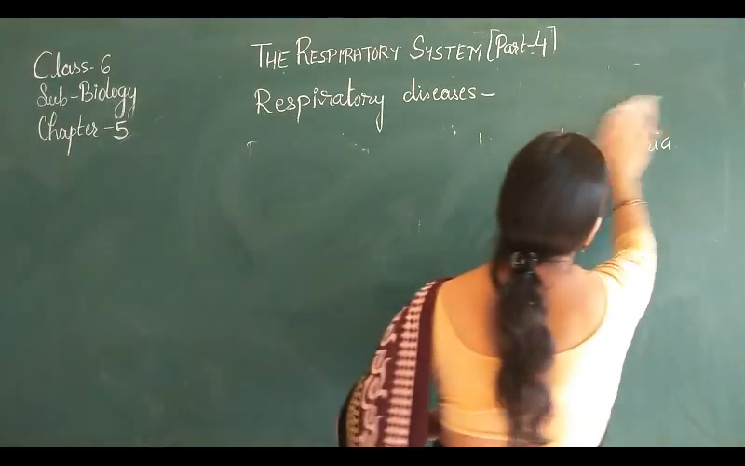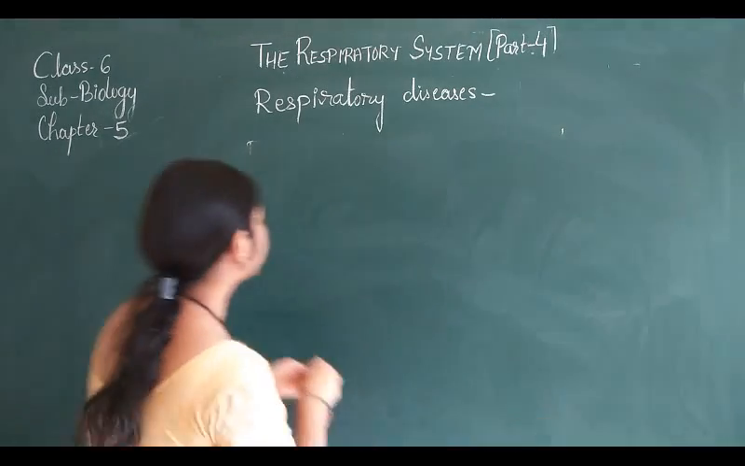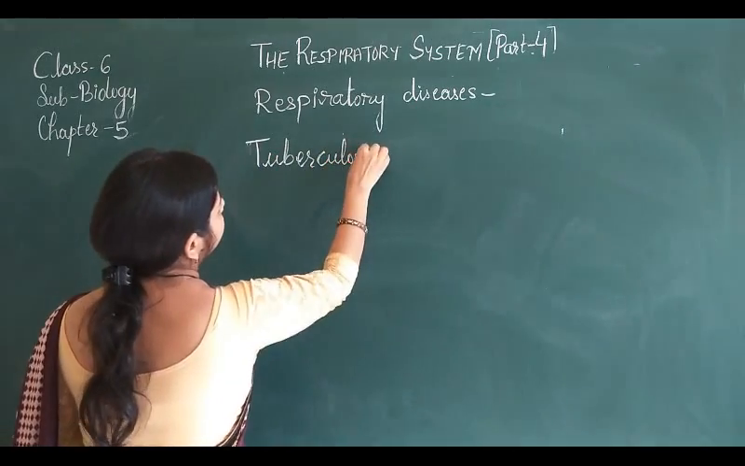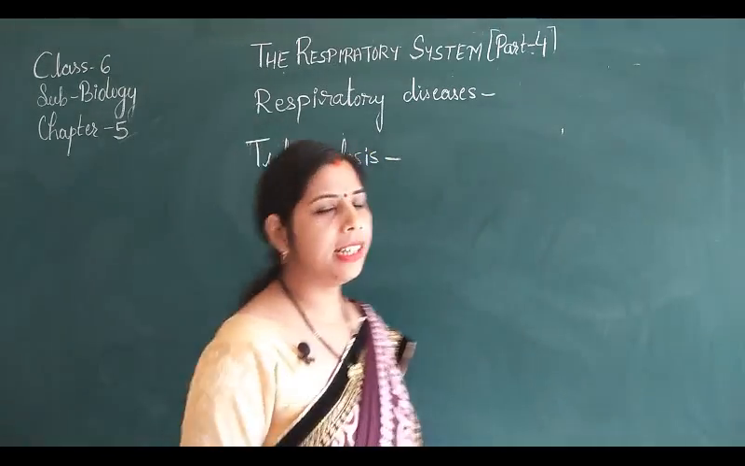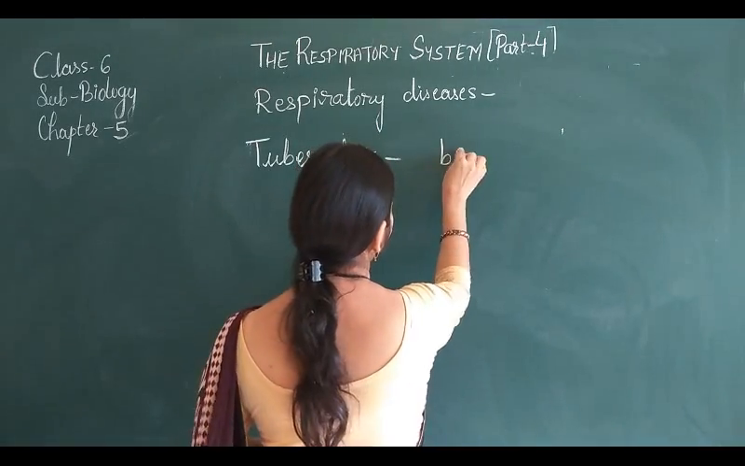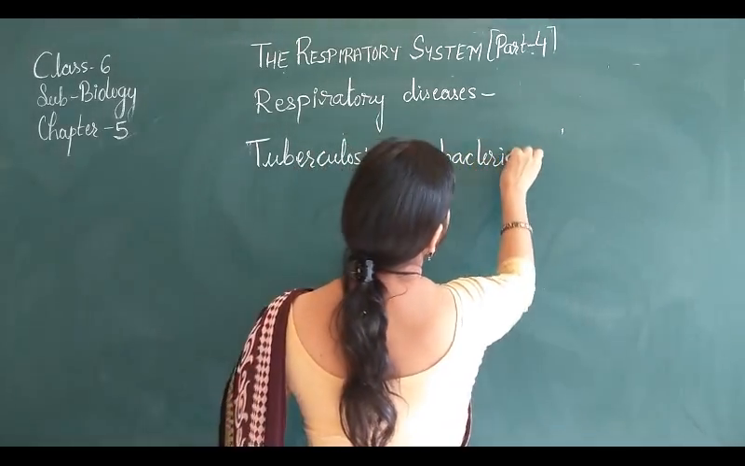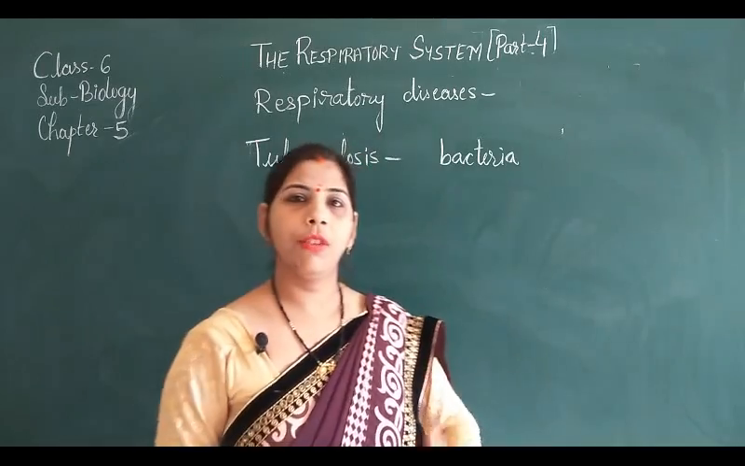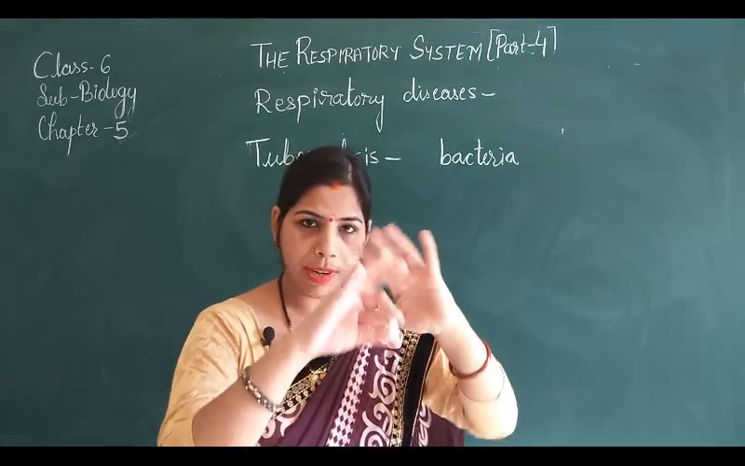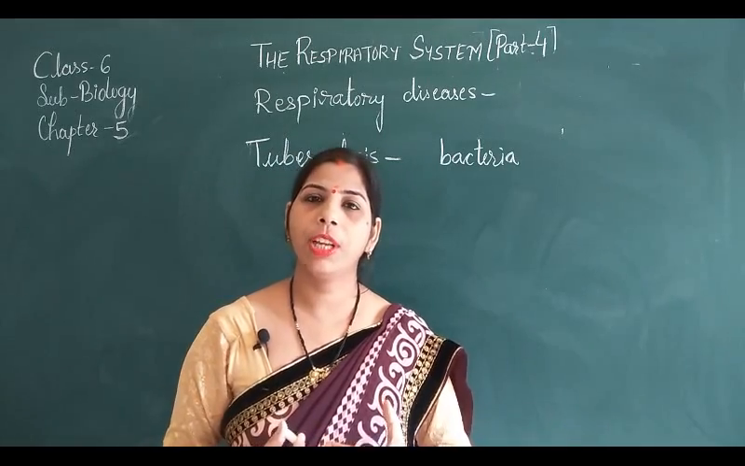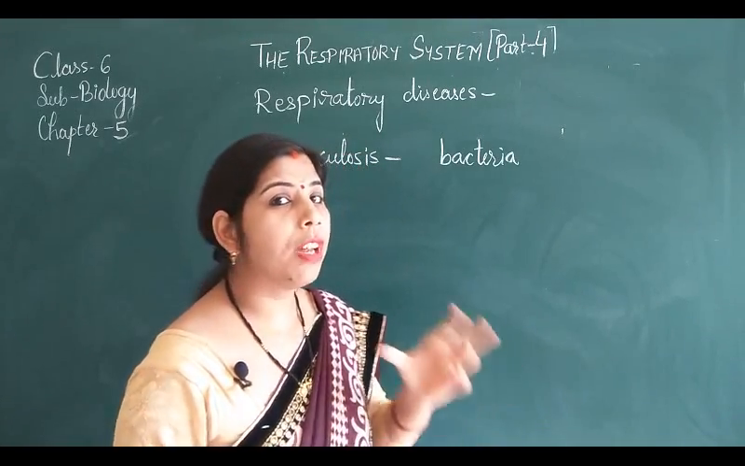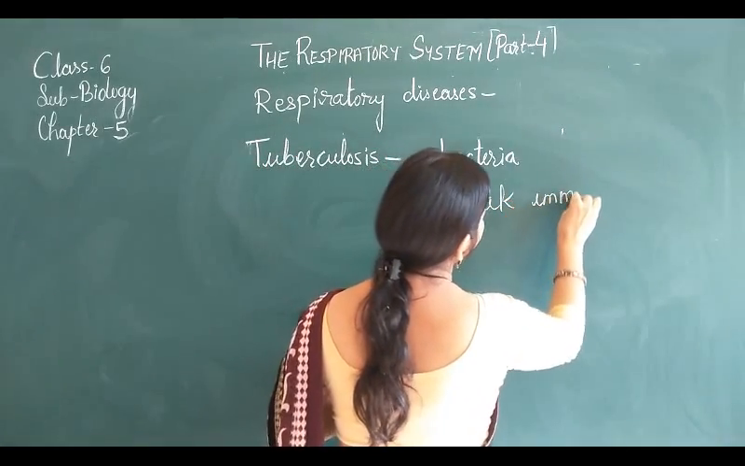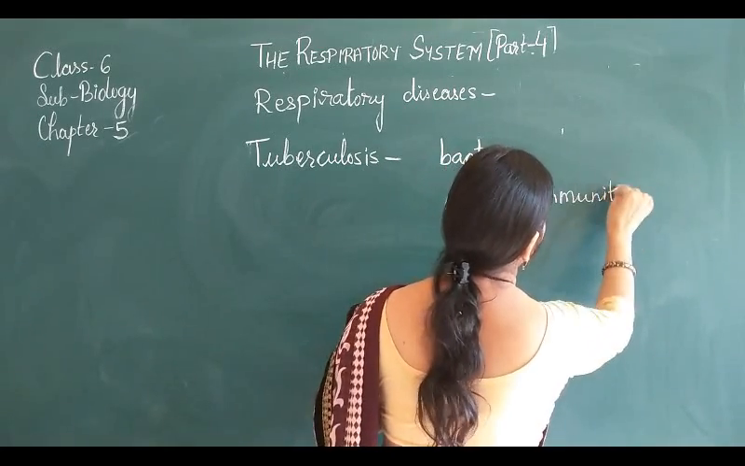Now one more disease is tuberculosis, which is commonly known as TB. This disease also occurs due to bacteria, and this bacteria is present in the air, which enters our body when we inhale the air. Because of weak immunity, that means if immunity is weak, at that time it affects our body,